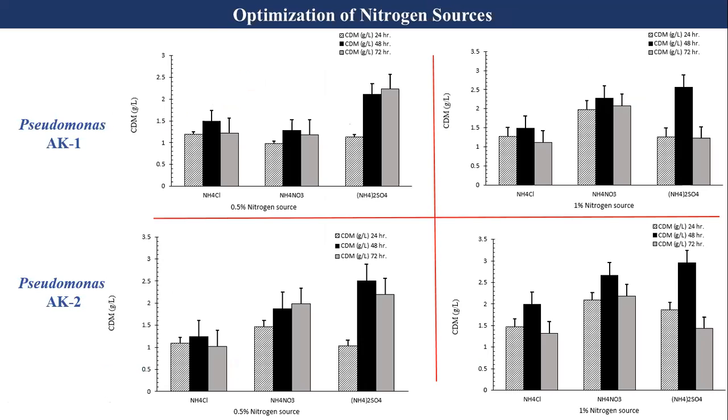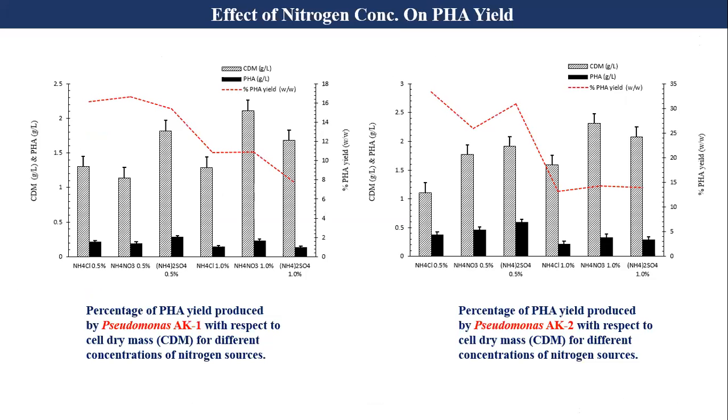These figures indicated the optimization of cell dry mass production for two strains, Pseudomonas AK1 and AK2. Three different nitrogen sources, namely ammonium chloride, ammonium nitrate, and ammonium sulfate, were used at 0.5% and 1% concentration. These figures indicated the comparison of cell dry mass production and polyhydroxyalkanoates production for two strains.